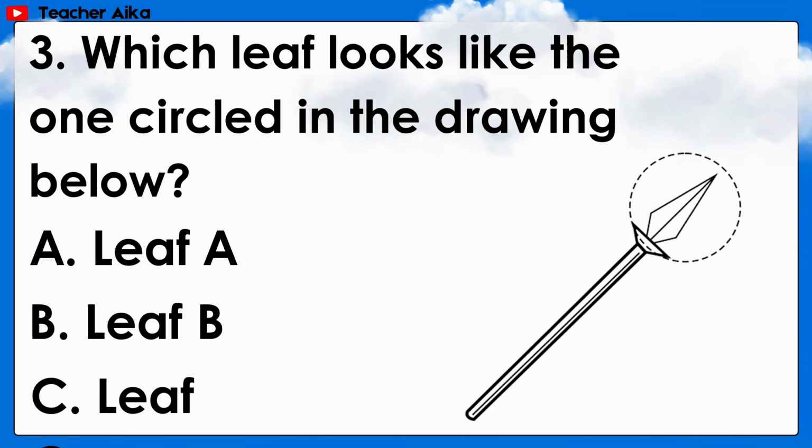Number 3. Which leaf looks like the one circled in the drawing? A. Leaf A, B. Leaf B, or C. Leaf C? Answer Leaf B.